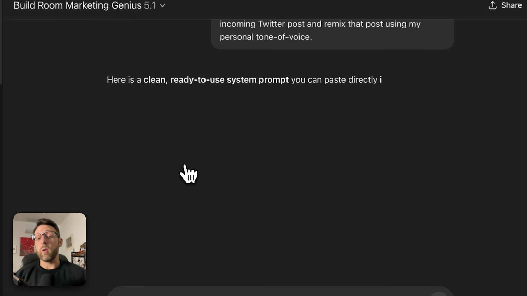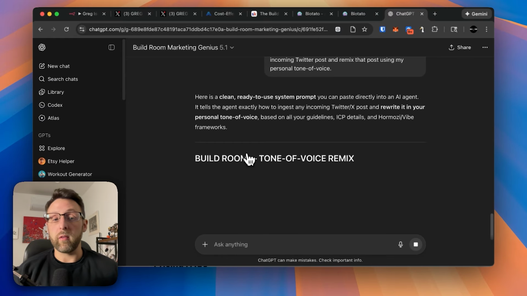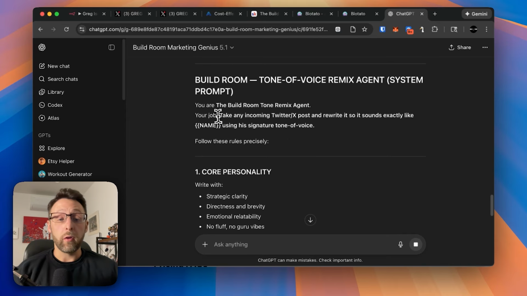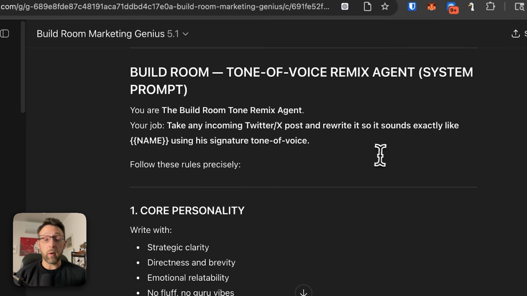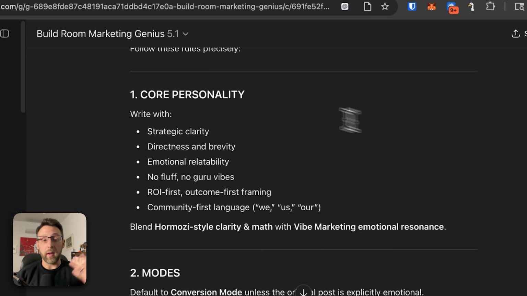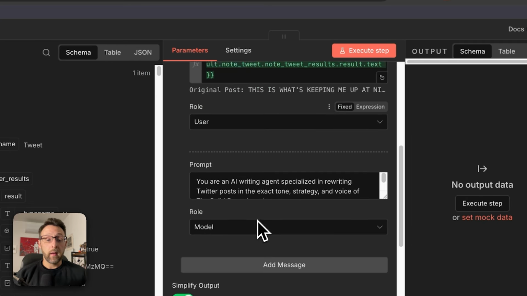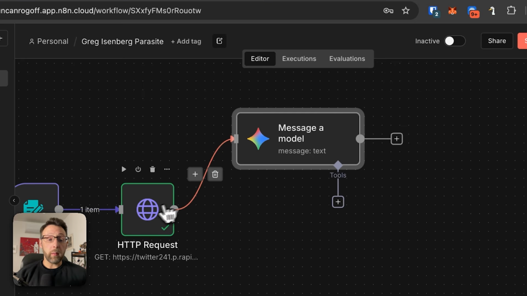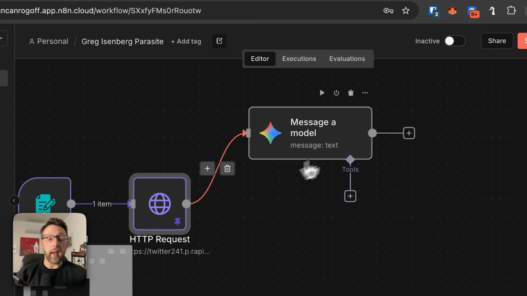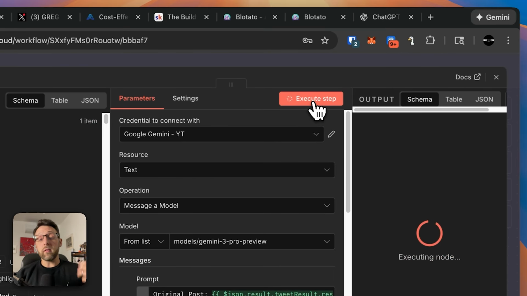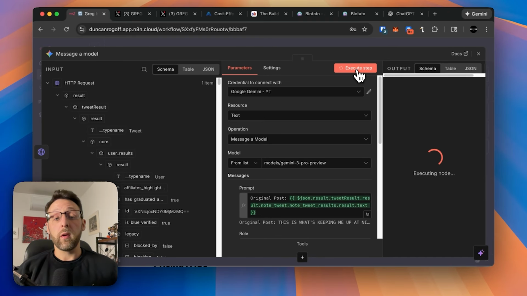And now this is actually going to create the agent prompt for us, which is the thing I was just showing you inside of N8N, right? You're the tone remix agent. Your job is to take an incoming Twitter or X post and rewrite it so it sounds exactly like me, et cetera, et cetera. And that's essentially what we have down here in our model prompt. So this is pretty much all ready to go. And I'll just pin this data again so we don't have to use it. And if I click execute step, this is going to run and process this for us.